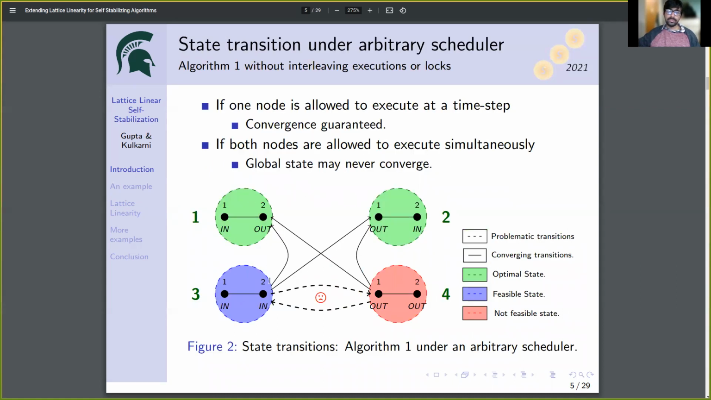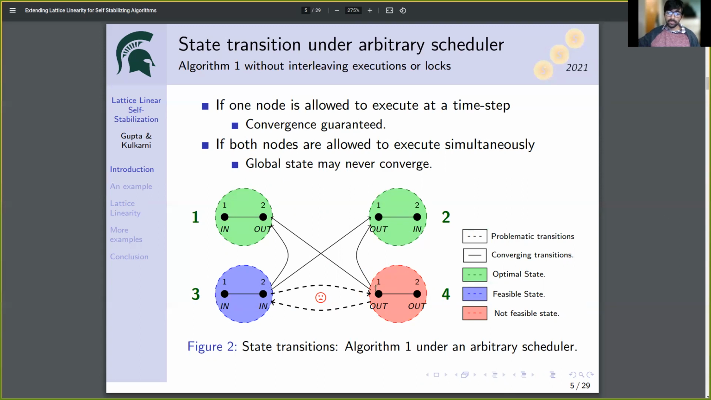Let's see what happens when the nodes do not perform execution in an interleaving fashion. Let's assume that in state 3, both the nodes read the states of each other at the same time. Node 1 will read that the edge is covered, and even if node 1 moves out, the edge will stay covered. So node 1 will move out. Similarly, node 2 will read the same and node 2 will also move out. And the next global state will be state 4.